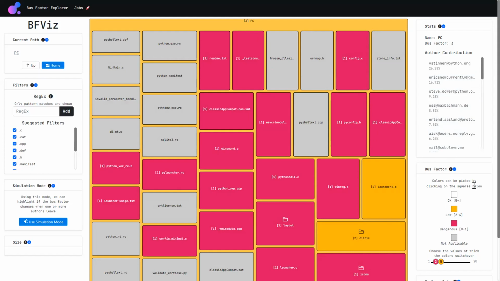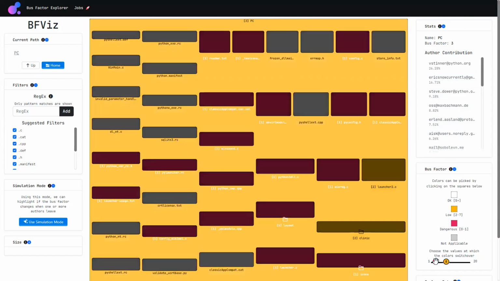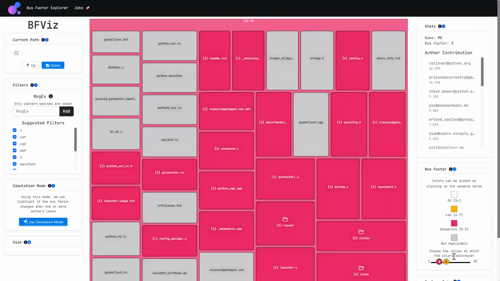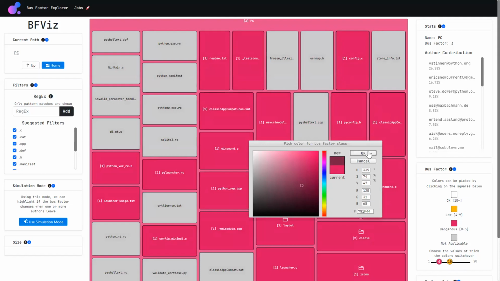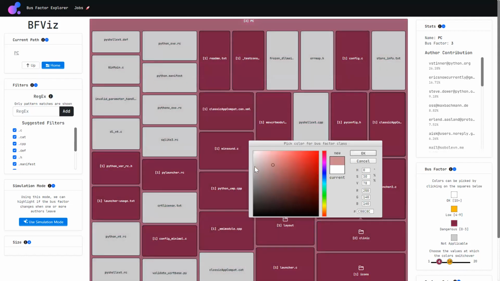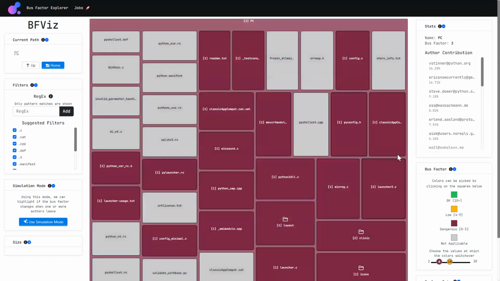But we realize that these ranges might not apply uniformly to all projects, so the ranges are configurable. We can change the breakpoints or thresholds for these ranges. Using the slider here, you see that if I move it around, the range boundaries change. In the same way, the colors might not be suitable for everyone, so you can assign your own colors for each of the ranges. Maybe I can change the color here to green, let's say. And so this is updated.